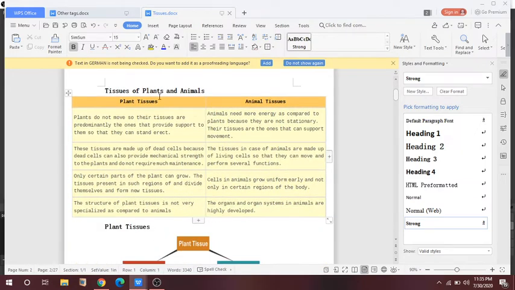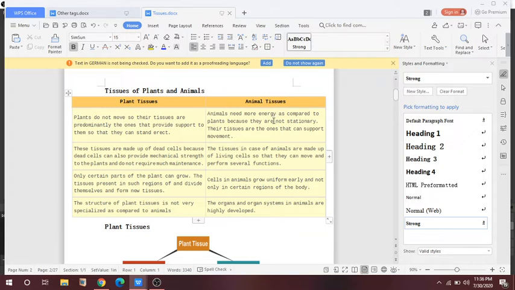So there is a differentiation between plant tissue and animal tissue. Plants do not move, so their tissues are predominantly the ones that provide support so that they can stand erect. But animals need more energy as compared to plants because they are not stationary.